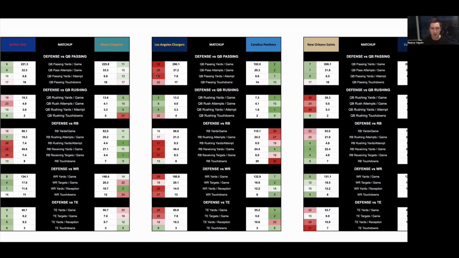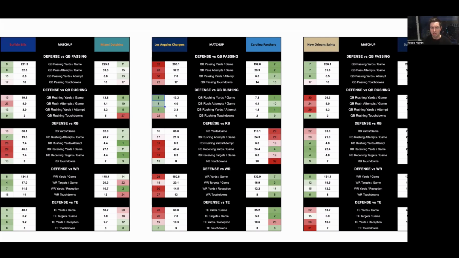So here we're looking at where teams are good and bad defensively against different positions. You'll straight away notice the Chargers are one of the worst pass defenses in the league, whereas Carolina last season were actually a top 2 pass defense. However, the caveat to that is Carolina lost a lot of games, so teams didn't really need to throw the ball against them in order to win, and that's why they gave up a lot of rushing yards to the running backs. But also for the Chargers, they don't give up many quarterback rushing yards.